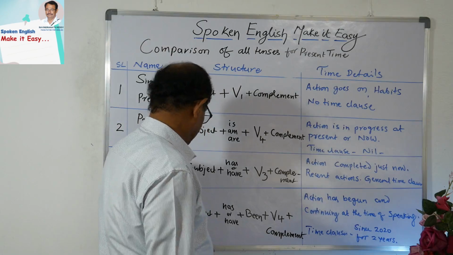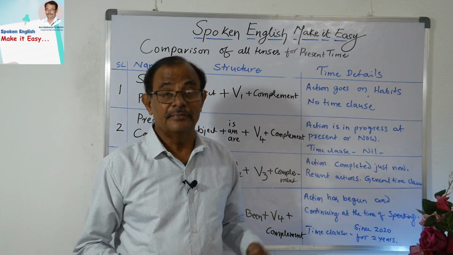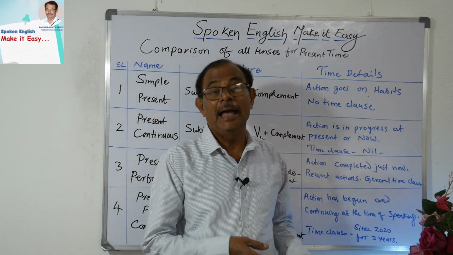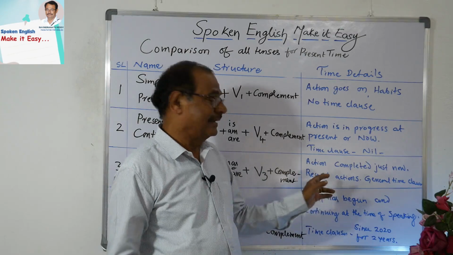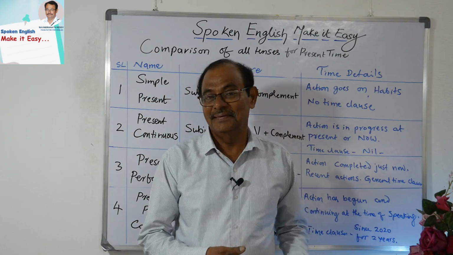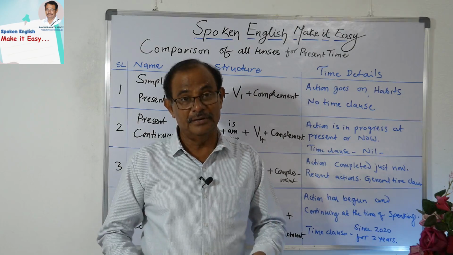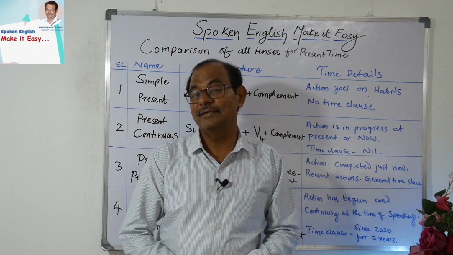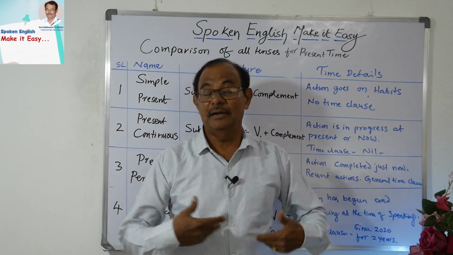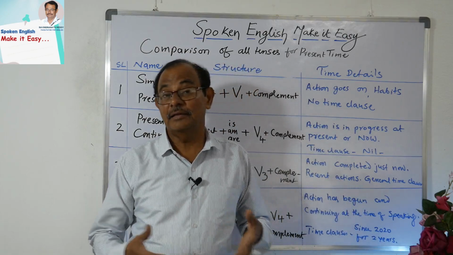Then come to the present perfect continuous tense. The action has begun and is still continuing. See the difference? Here the action has completed. Here the action goes on, going on now at present. In simple present the action goes on, never ends. I am a writer, I am a painter, I am a cricket player.